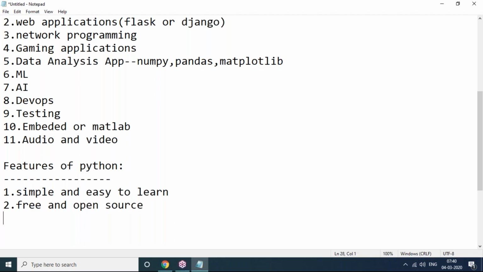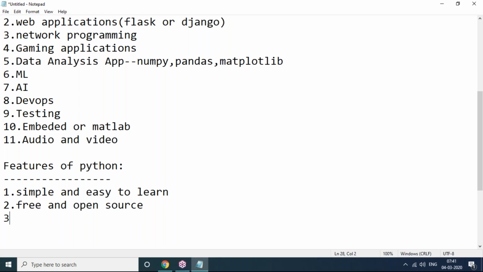This is also the reason most people recommend using Python. It's completely free and open source. If you want to write Python logic or use Python software, you need not pay anyone. Easily we can go to Google, download it, install it and enjoy coding. So free and open source.